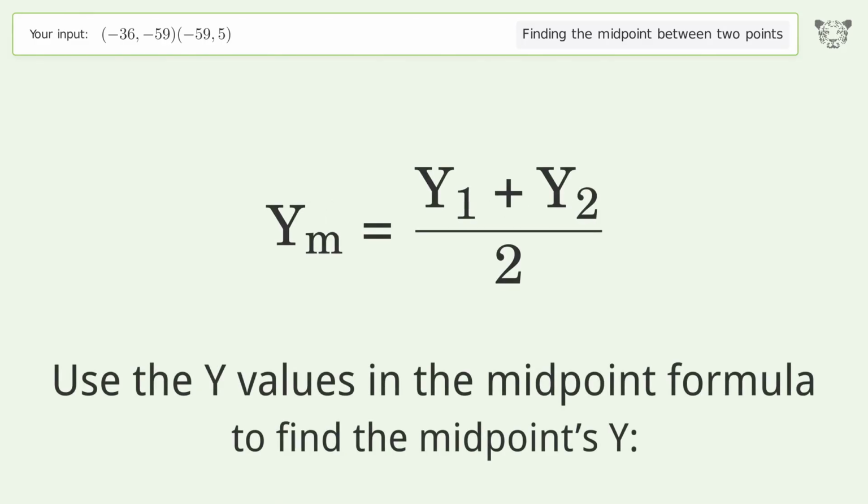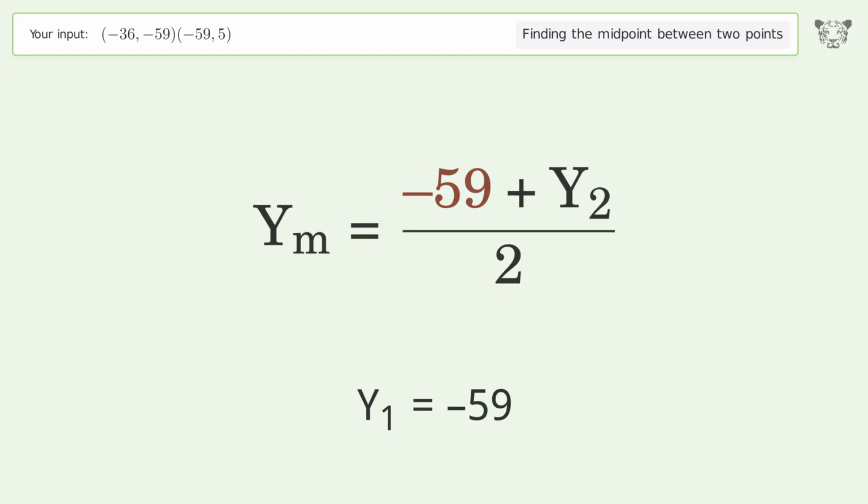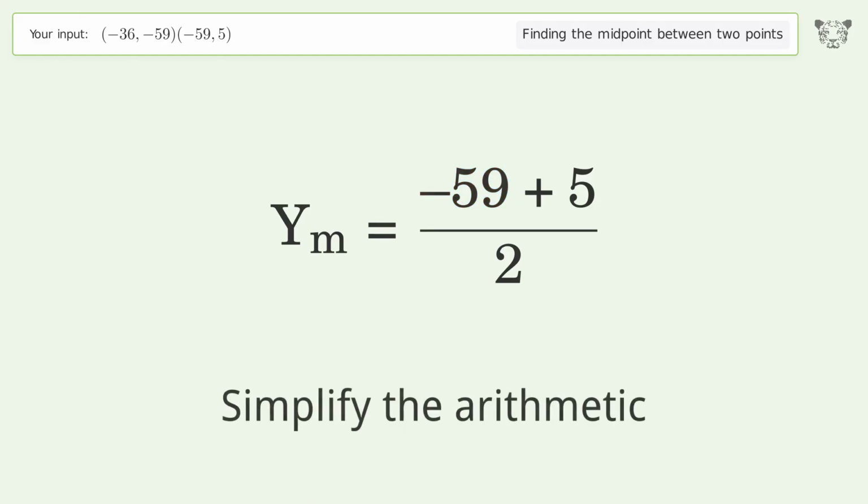Use the y values in the midpoint formula to find the midpoints y. y1 equals -59. y2 equals 5. Simplify the arithmetic.